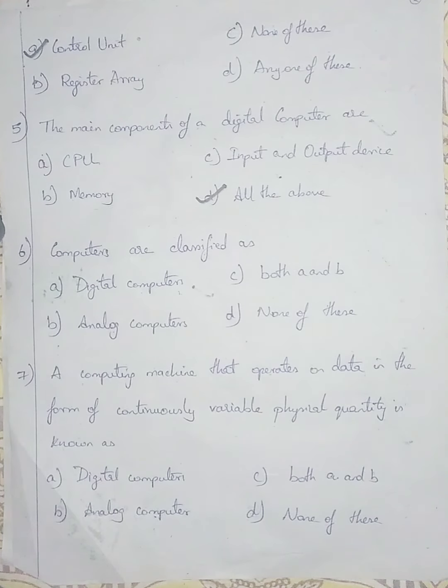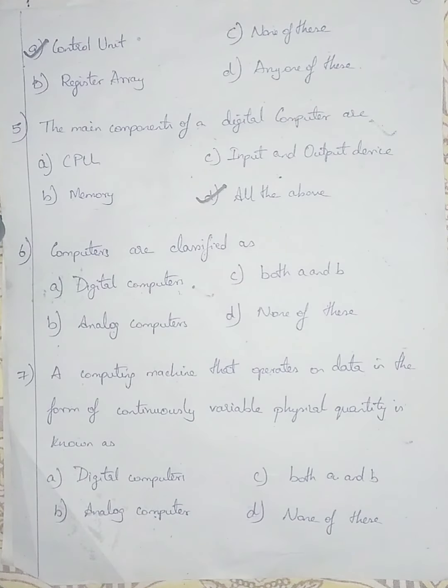Variable physical quantity means the input and output will be in the form of sinusoidal waves. Example, our fuel indicator in bikes and cars. If fuel is dropping, the bar moves down.